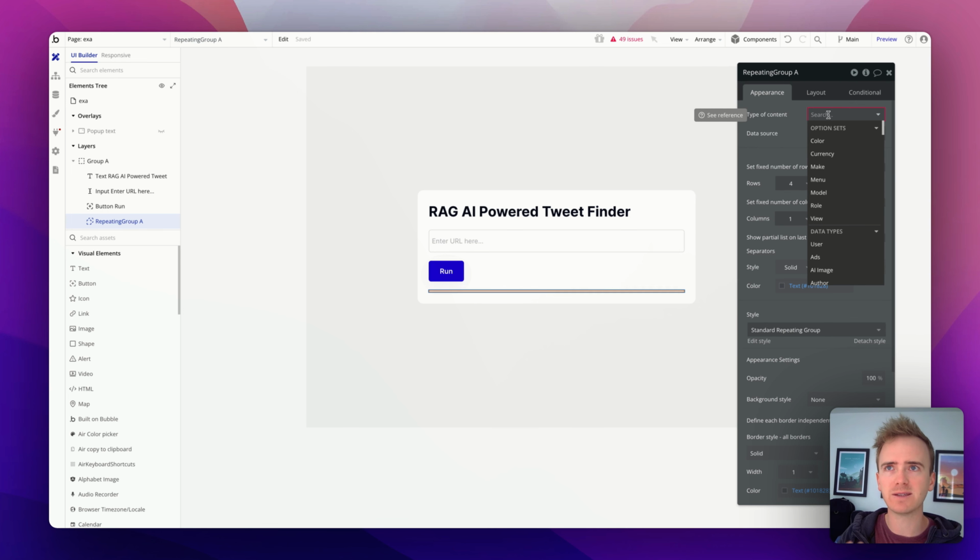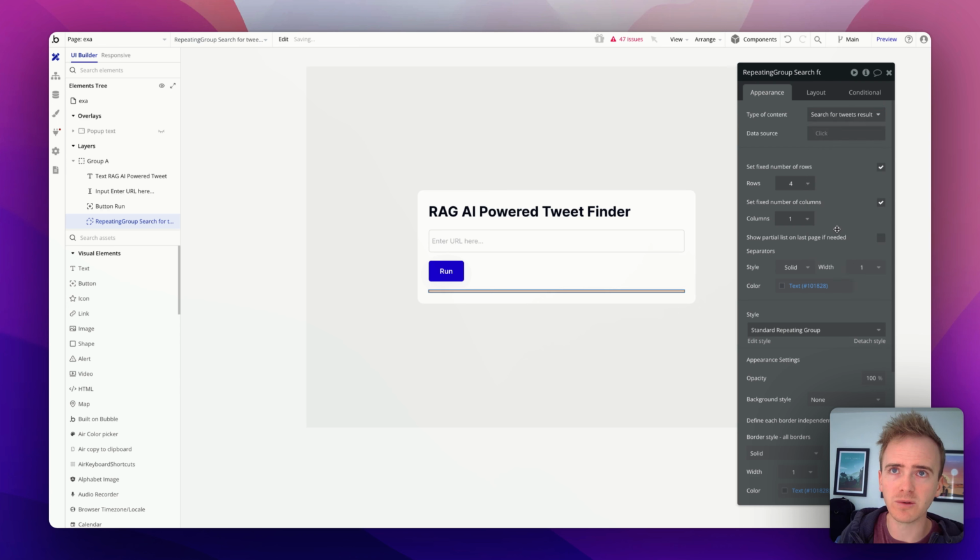The content is a data type associated with the AI response that was detected when I initialized. So actually I will just do search for tweets results. Okay. And then I'm going to leave it blank because I'm going to try doing this without custom states. Basically, I'm going to take the results and try and display them straight in my repeating group. And I'm not actually 100% sure if that will work.